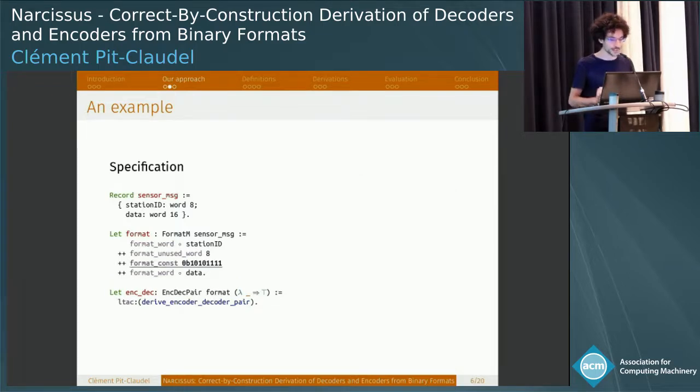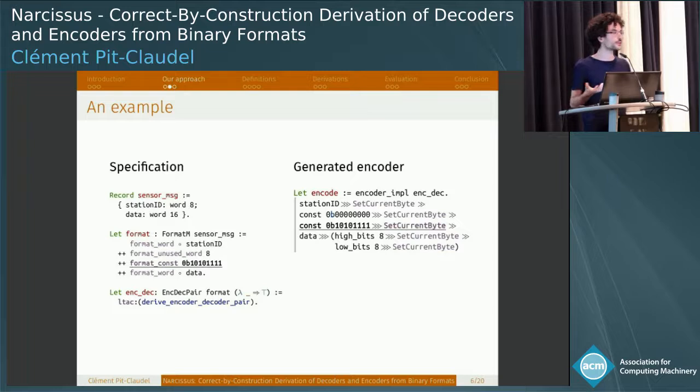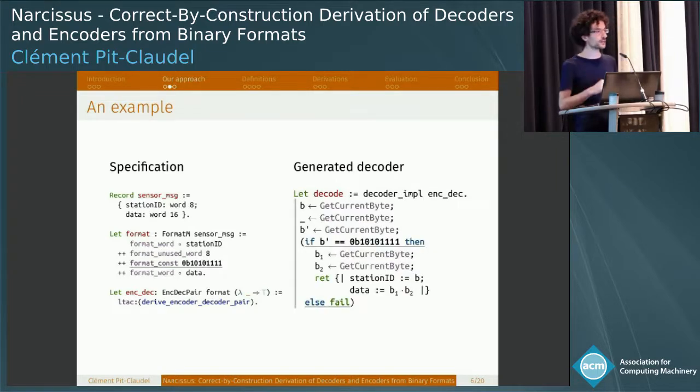Now let's make one modification. I'll add a constant, let's say it's a version number, to that format. So the underlined part shows what changed, and I'll rerun my magic tactic. At this point, the encoder is fairly simple. It just writes that constant. But the decoder has to check that the proper constant was written. So unlike the unused word case, the decoder has extra work to do to verify that we're decoding a packet that contains the correct constant, correct version number in this case.